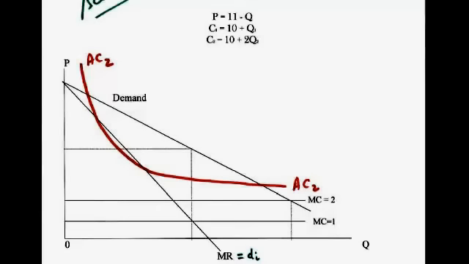Finally, let's consider a scenario where firm 2 has a higher marginal cost. Strictly speaking, the analysis is no different. It's the same analysis each time. However, you want to sketch the average cost curve to get a picture of what is going on. And I've included here the marginal cost for firm 2 at MC equals 2 to show you that the average cost curve would be even higher. Again, we want to determine the entry deterrent price that firm 1 should set so that firm 2 decides not to enter.